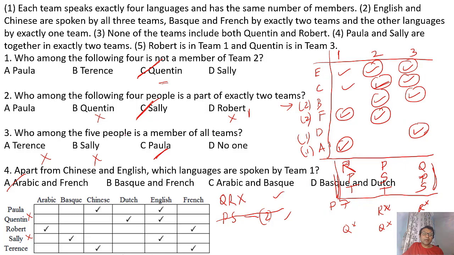From this, you can confirm that the person who is in all 3 teams is Paula. Anyway, you can make out that I can answer 3 questions without filling this whole table. Just from the initial data, you could easily get 3 questions and mark the answer without even bothering about it. For the 4th also, you could shortlist 2 options and mark 1 answer. But yes, if you want accuracy and solve it fully, it will take a lot of time to fill up this whole table and get the answer.